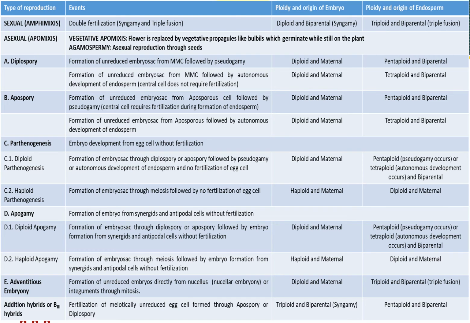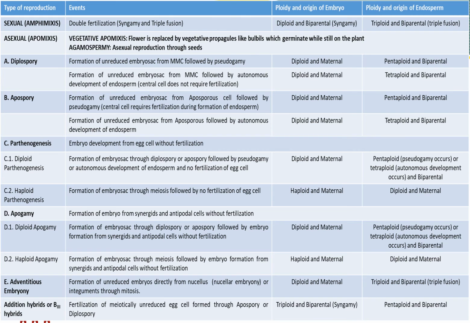So it is obvious that every cell inside the embryo sac is diploid, but the polar nuclei, which are going to form the secondary nucleus, are going to be fertilized under pseudogamy conditions. So it will be pentaploid. It will result in the endosperm of the pentaploid.